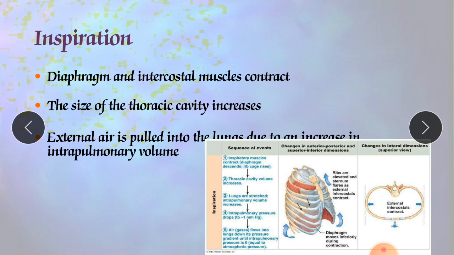The accessory muscles of inhalation include the sternocleidomastoid muscle, which elevates the sternum. So the sternum can be elevated with the help of this sternocleidomastoid muscle, which is located here and is responsible for inhalation.